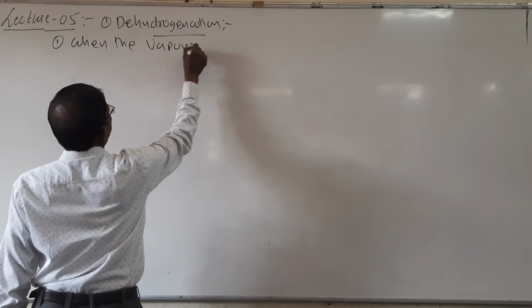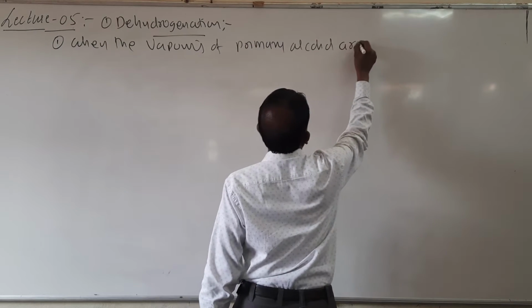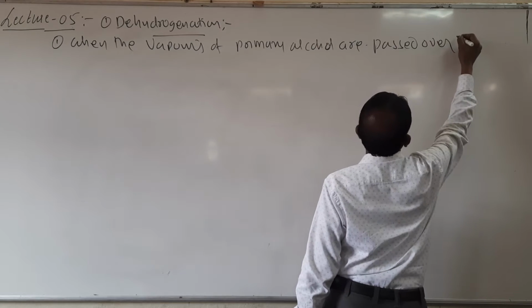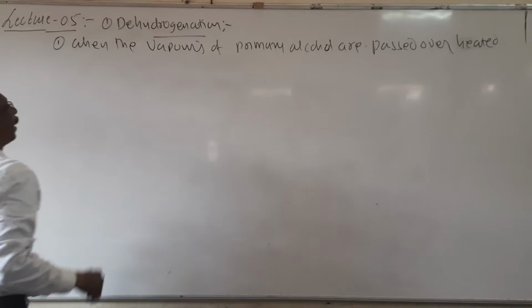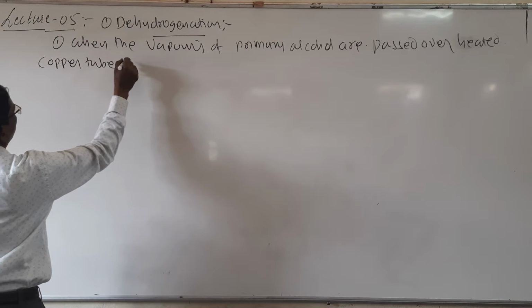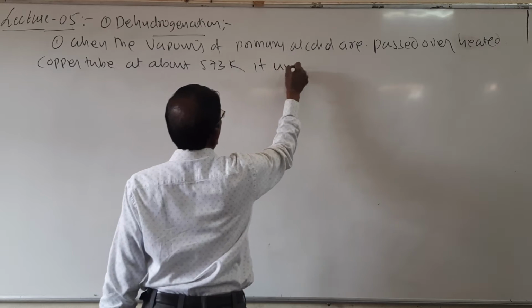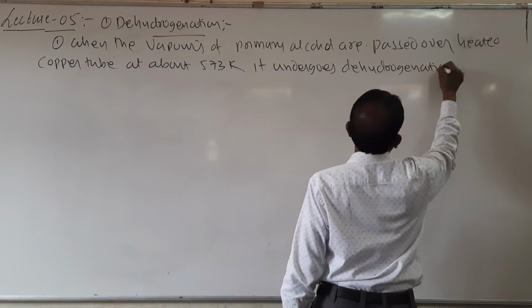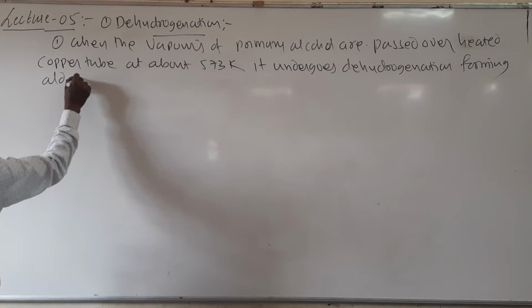When the vapors of primary alcohol are passed over heated copper tube at about 573 Kelvin, it undergoes dehydrogenation forming aldehydes.